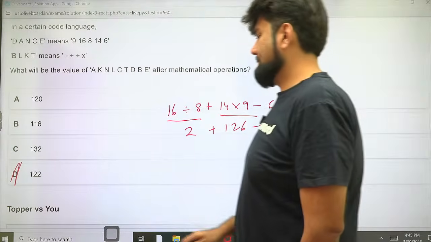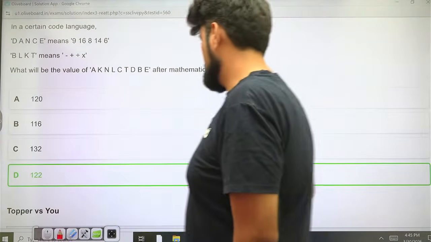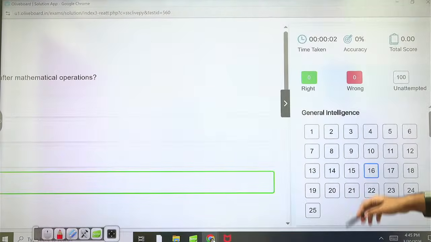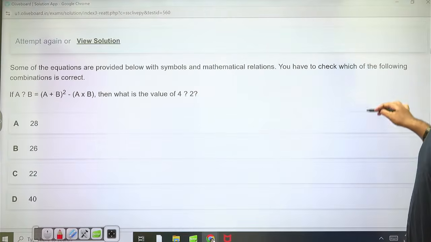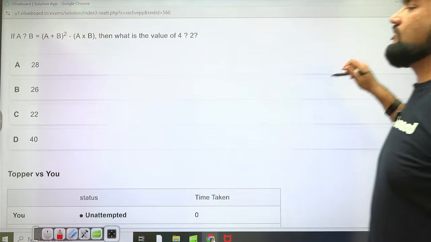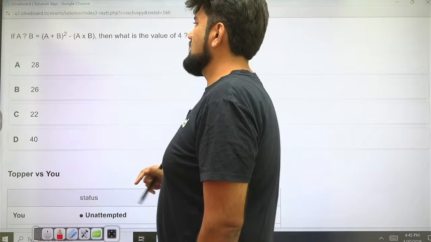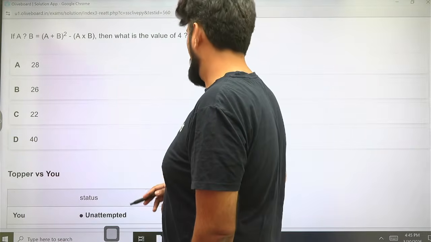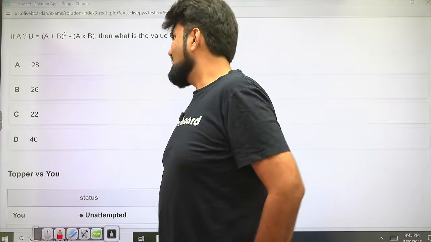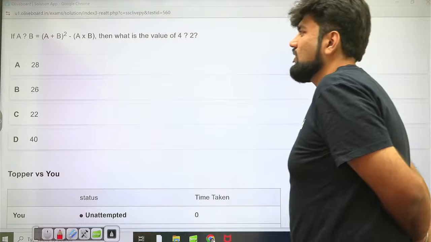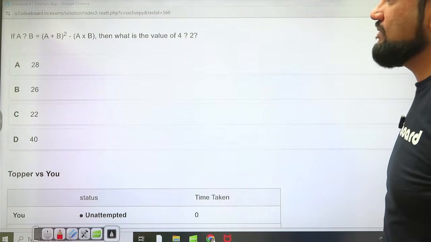Cool. 47 seconds. Okay, not bad. Okay, perfectly fine. Okay, if A question mark B is A plus B whole square in minus AB, then what is the value of 4 question mark 2? Okay, A plus B whole square, A square plus B square plus 2AB minus AB.